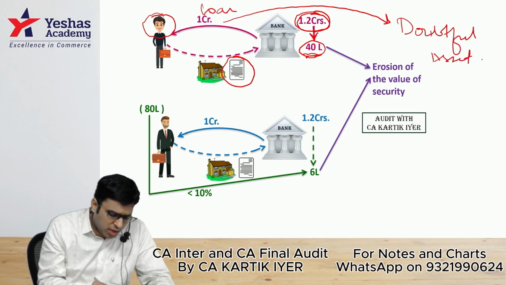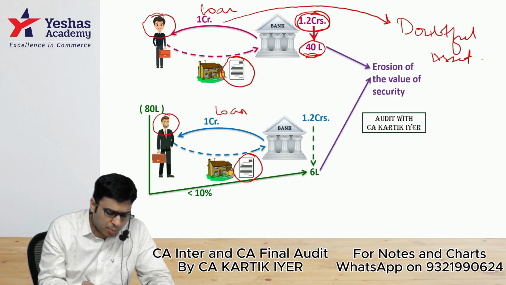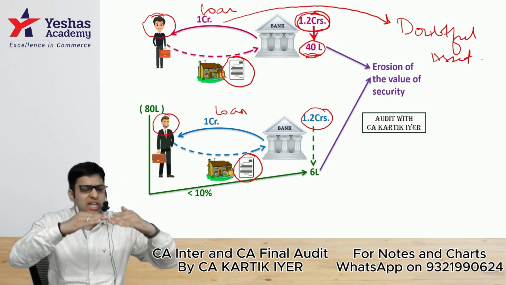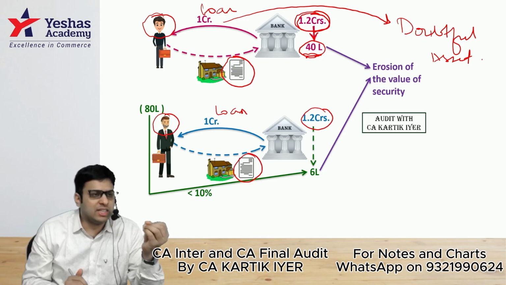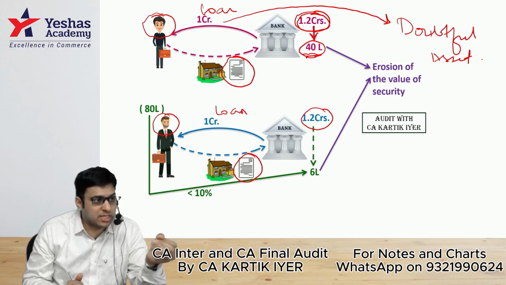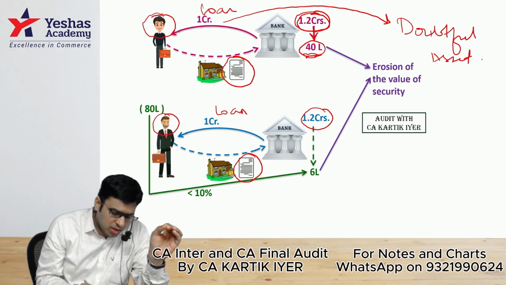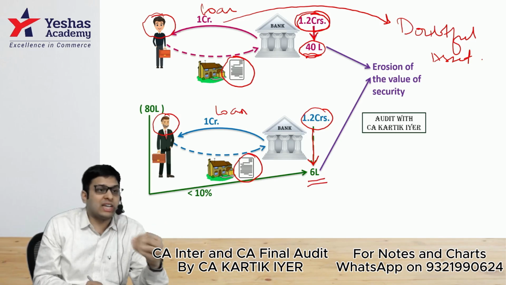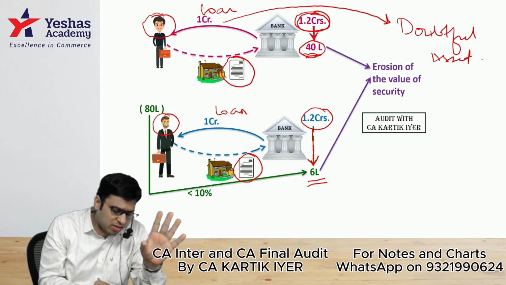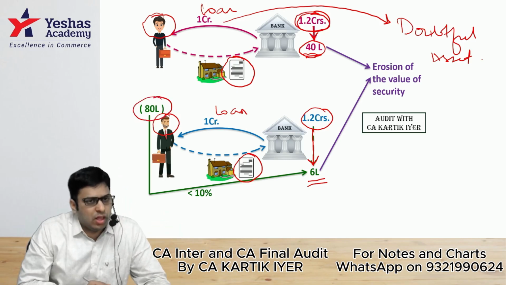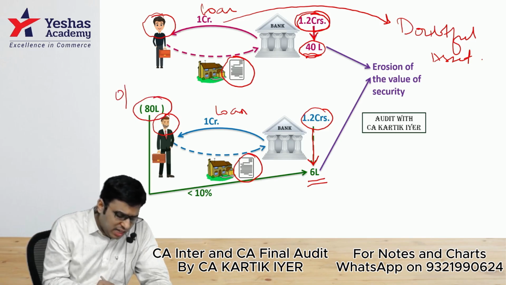Next, if a person has given the bank his property papers and he wants a loan from the bank, and the bank has assessed the property at 1.2 crores, so you can see that enough margin is there. But in this situation, suppose a problem happens in such a manner that the value of the property drops down to 6 lakhs, and suppose this person has already paid 20 lakhs till now, so 80 lakhs is remaining outstanding in his account. So this is the outstanding in the borrower account.